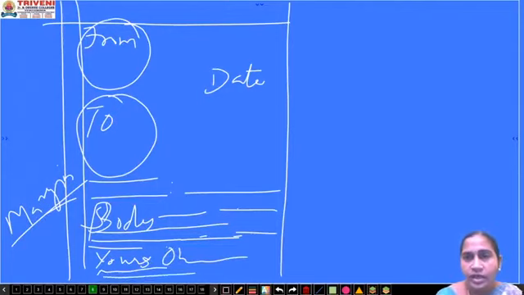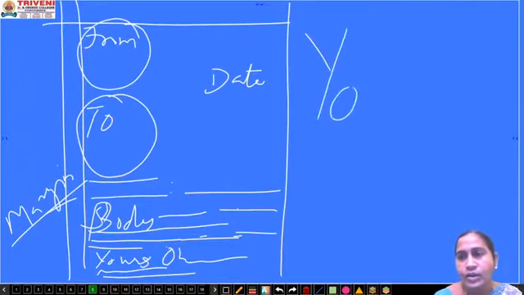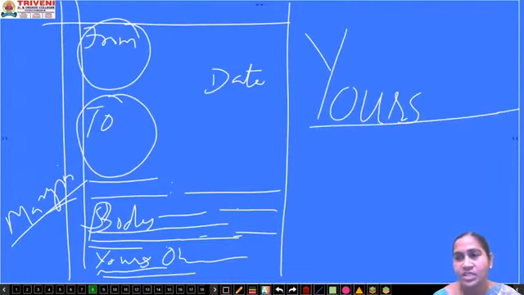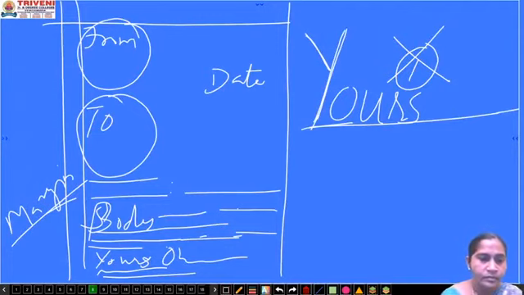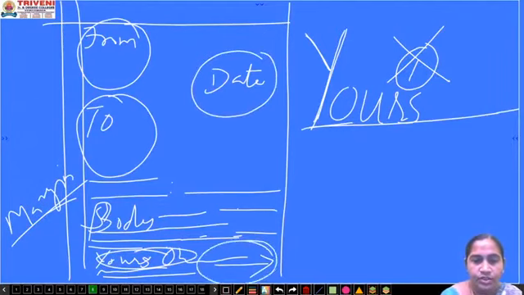One thing I want to tell is, when you write yours, though I told so many times in the class also, students have made a lot of mistakes in writing this yours. Y should be a capital one, and you should not put an apostrophe here. It is wrong. If you put an apostrophe there, it's going to be wrong. So yours should be capital Y. Now date and complimentary closure are going to be towards the right side. The rest are going towards the left margin.